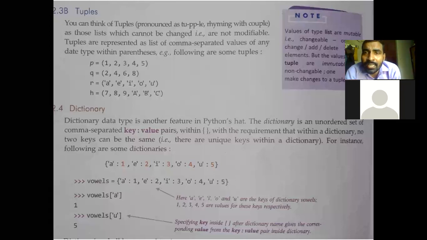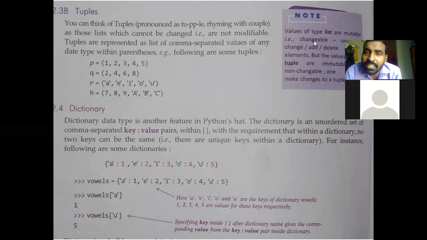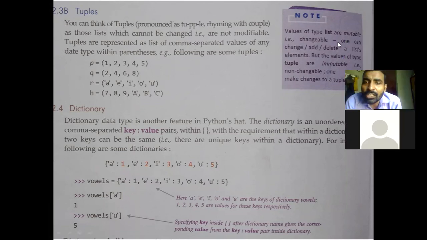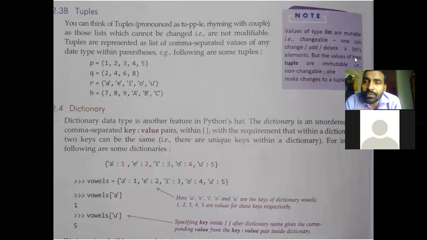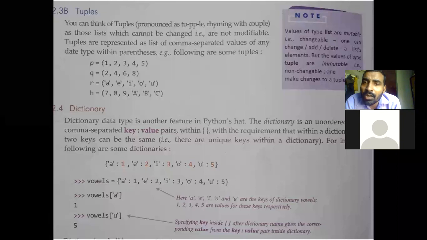Here you can see in the notes given, values of type list are mutable, that is changeable. One can change or add or delete a list element, but the values of type tuple are immutable. Immutable means you cannot change the values or the elements of tuple.